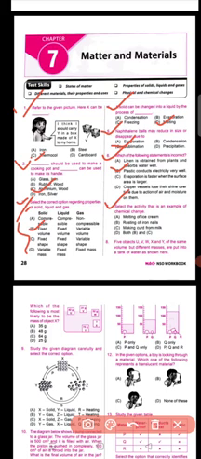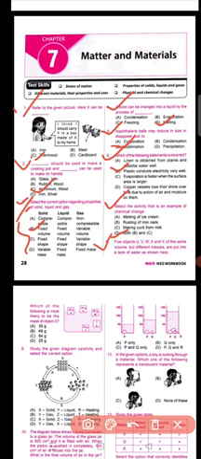Now question number 7 says, select the activity that is an example of chemical change. Let us read the options: melting of ice cream, rusting of iron nails, making curd from milk, or both B and C. You can definitely go for option D, both B and C, because rusting of iron nails and making curd from milk, both are chemical changes. Now question number 8.